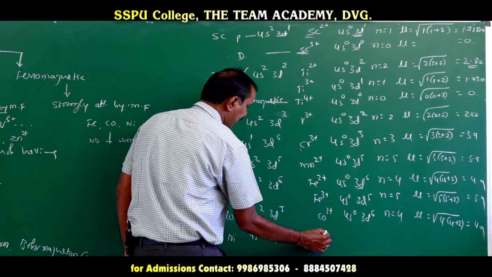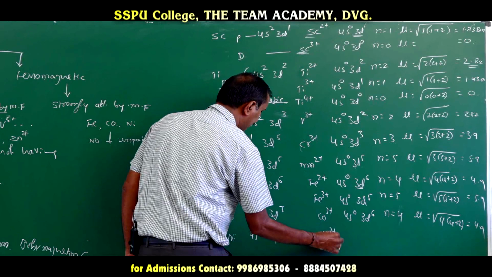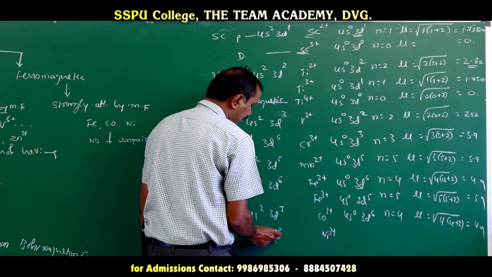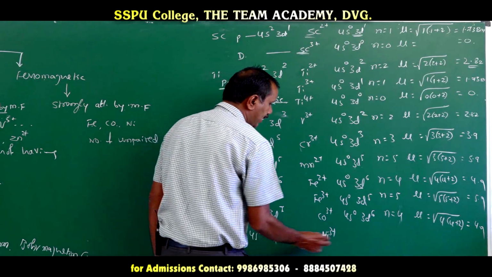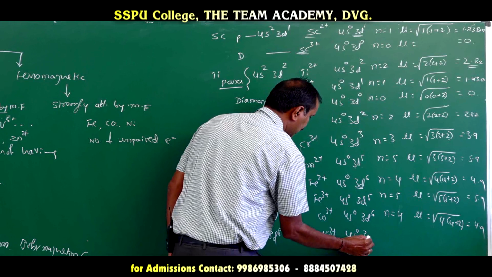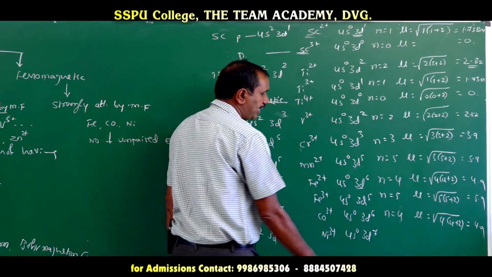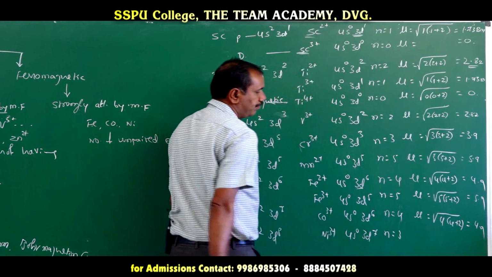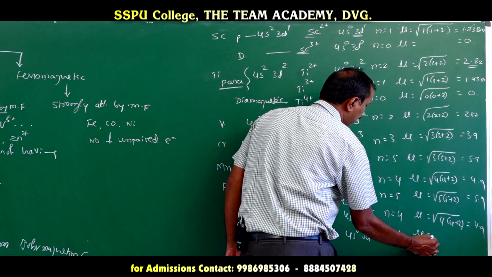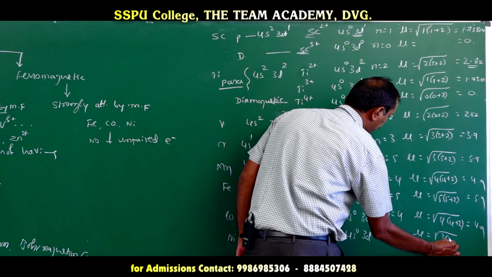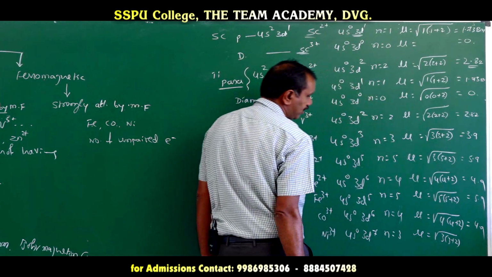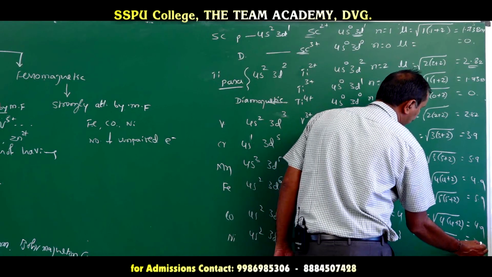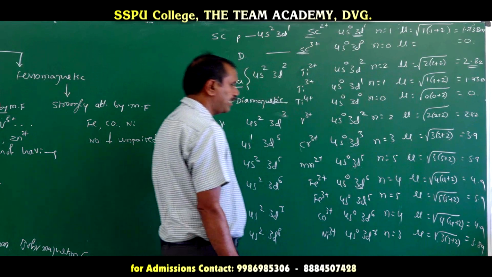Now nickel, the configuration is 4s2 3d8. If you go for Ni3+, it can lose 2 from s and 1 from d, giving 4s0 3d7. In d7, 2 are paired and 3 are unpaired, so n value is 3. The magnetic moment is √(3 × (3 + 2)), 5 threes are 15, root 15 is nearly 3.89 or 3.9.